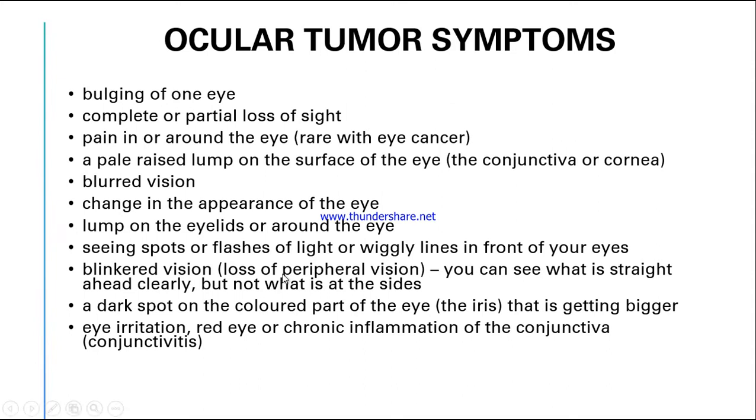Then blinkered vision, loss of peripheral vision. You can see what is straight ahead clearly, but not what is at the side. So whatever is on the sides of the patient, they are not able to see properly, but whatever is in front, they are able to see only that. Next, a dark spot on the colored part of the eye, on the iris. If there's any dark spot on the iris, that also is one of the signs and symptoms. Eye irritation, red eye, or chronic inflammation of the conjunctiva, which we call conjunctivitis. So these are some of the signs and symptoms of ocular tumor.